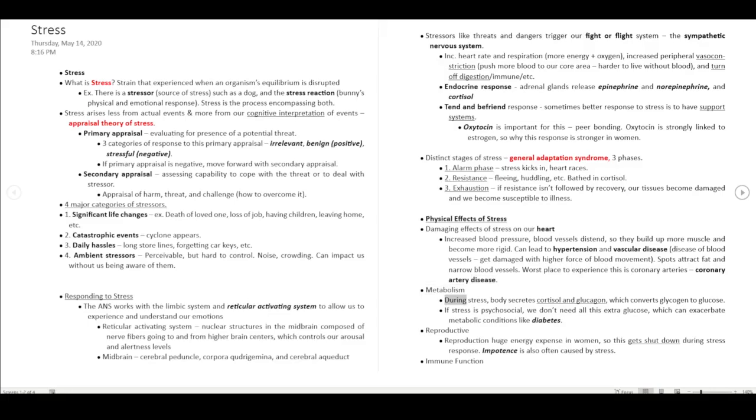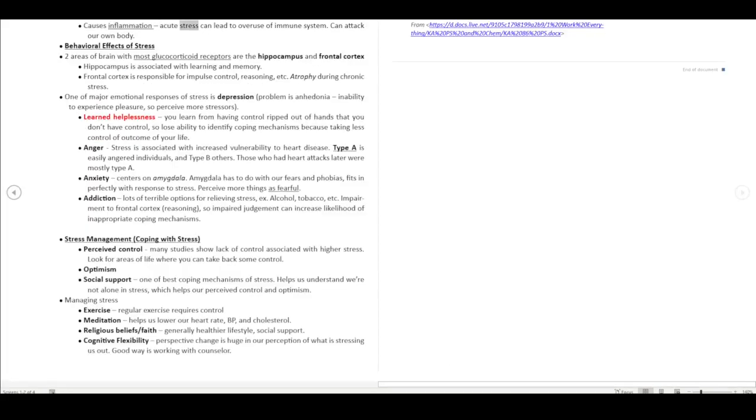Metabolism. During stress, the body secretes cortisol and glucagon, which converts glycogen to glucose. If the stress is psychosocial, we don't need all this extra glucose, which can exacerbate metabolic conditions like diabetes. Reproductive: reproduction is a huge energy expense in women, so it gets shut down during the stress response. Impotence is also often caused by stress. Immune function: stress causes inflammation, and acute stress can lead to overuse of the immune system, which can attack our own body.